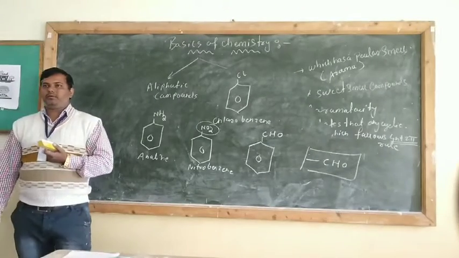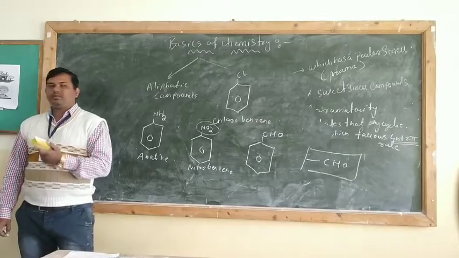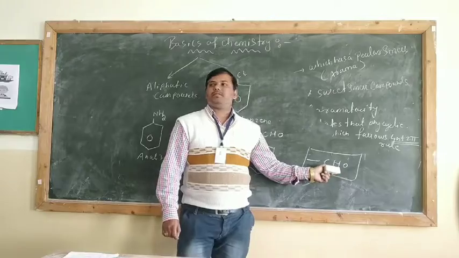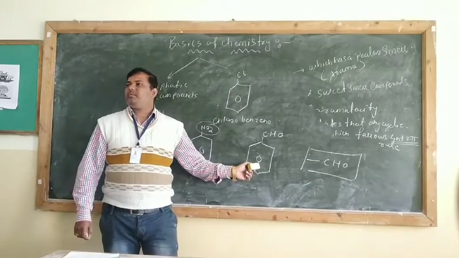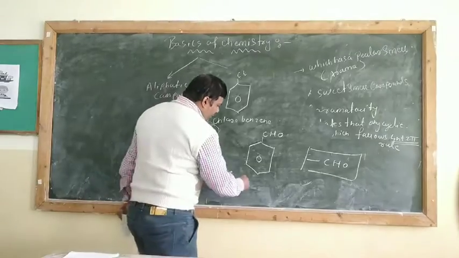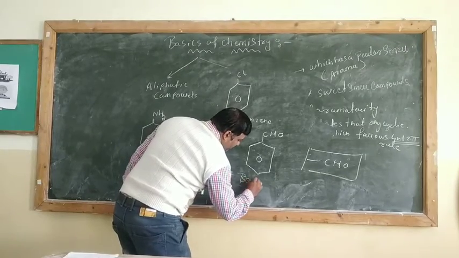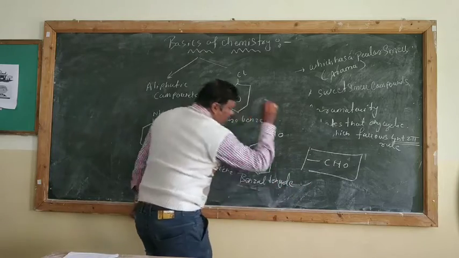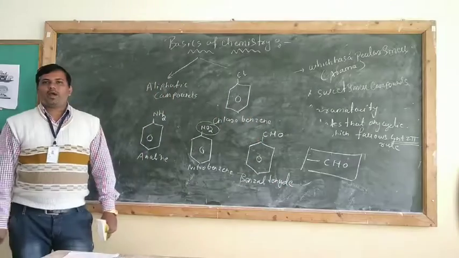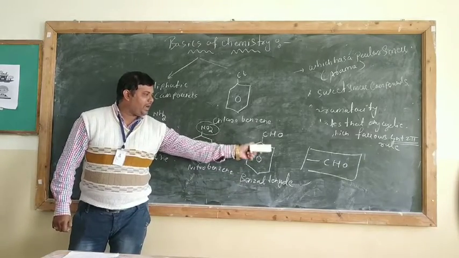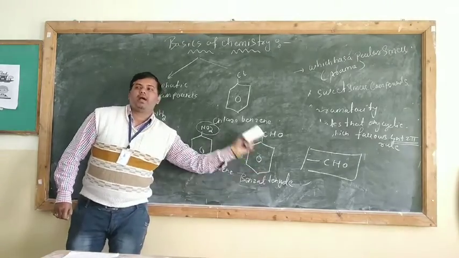Do you remember? Yesterday I told you CHO is an aldehyde group. So what will be the name of this compound? The name of the compound will be benzaldehyde. लिख लो नाम. Benzaldehyde. Why benzaldehyde? See, benzene and aldehyde group, so it becomes benzaldehyde.